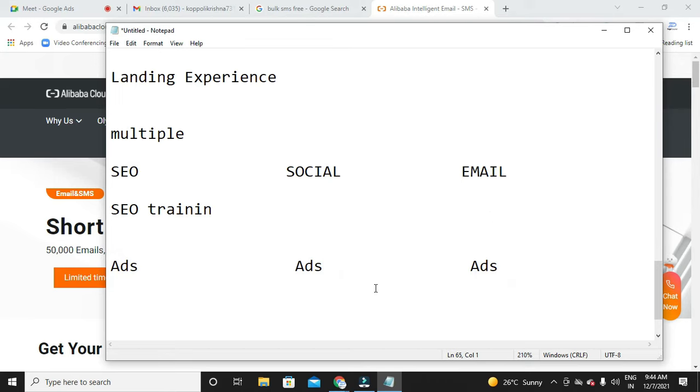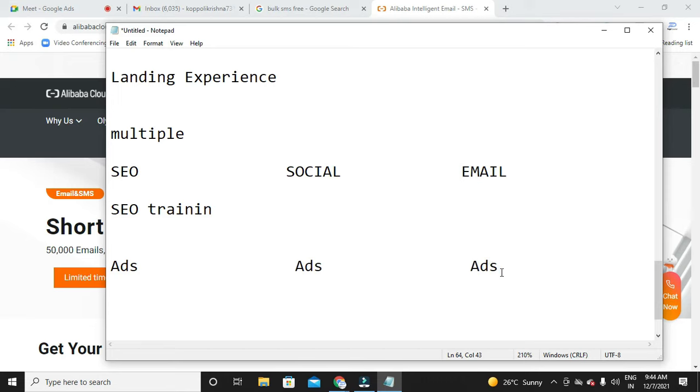So what is happening here? Are you making it too relevant or not? When someone searches for SEO training, you are showing exactly the SEO ad only. When someone searches for a social keyword, you are showing exactly the social ad only. And when someone searches for email marketing, you are showing exactly the email marketing ad only.